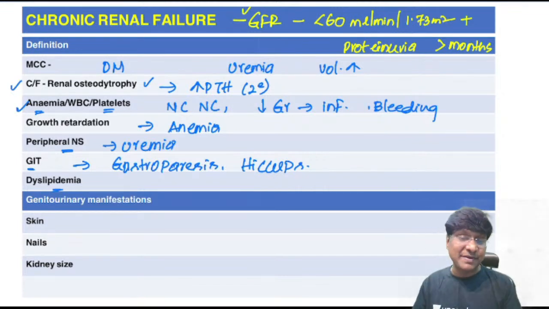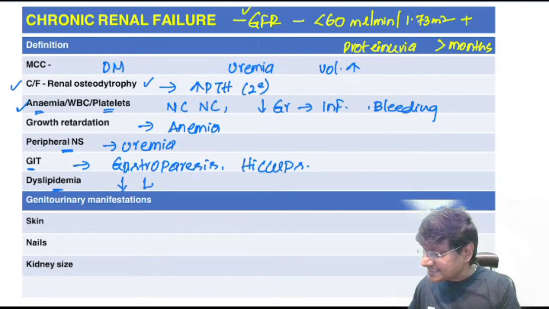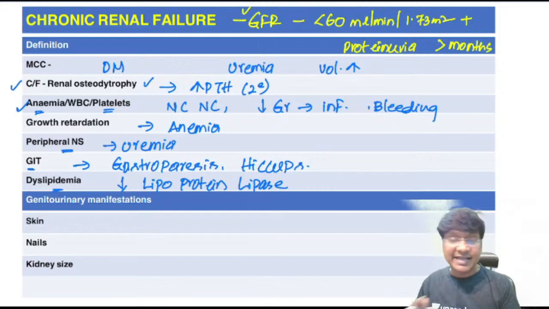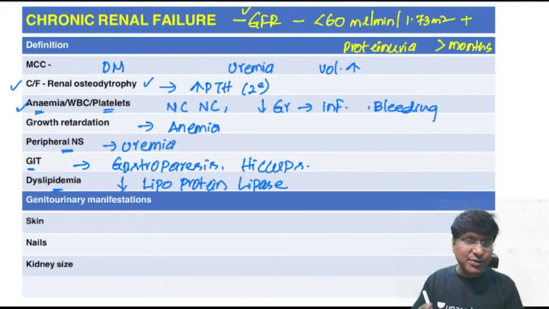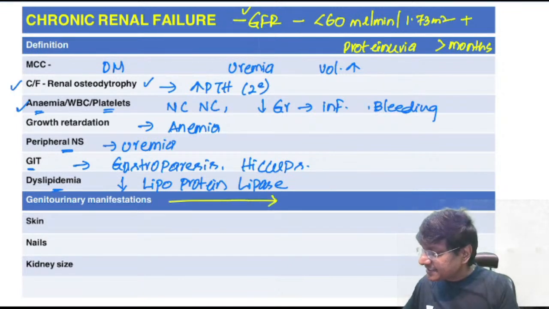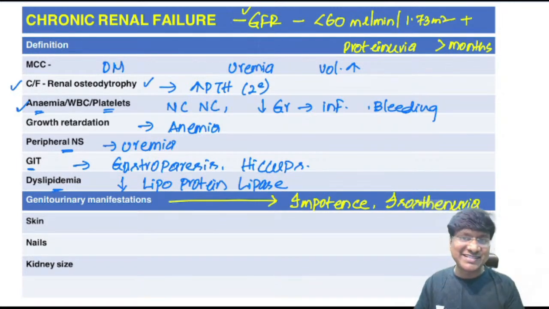Then they will have dyslipidemia. Why is it that these patients with chronic renal failure have dyslipidemia? That is because in chronic renal failure, there is decrease in the lipoprotein lipase activity. Due to decrease in lipoprotein lipase activity, there will be dyslipidemia. And these individuals will also have genitourinary manifestations, in the form of impotency, and there will also be isostenuria.